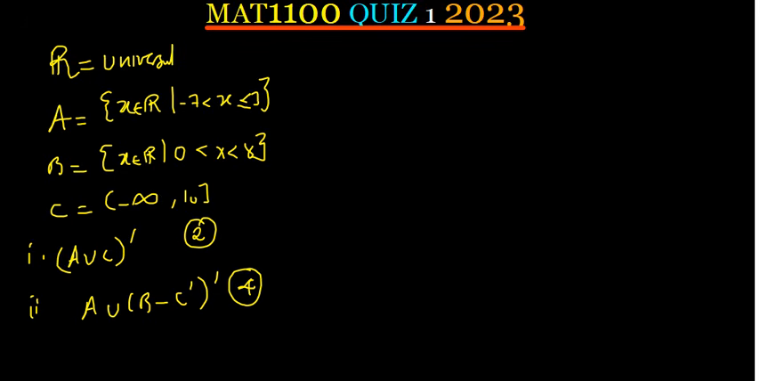Okay, let's consider now part C. For part C, we want to work out A union B minus C complement. First things first, my friends, this carries marks. You need to simplify this. Yes, Lillian?